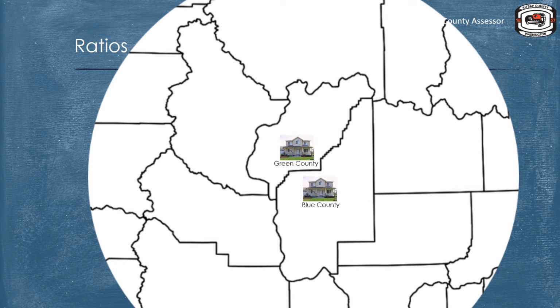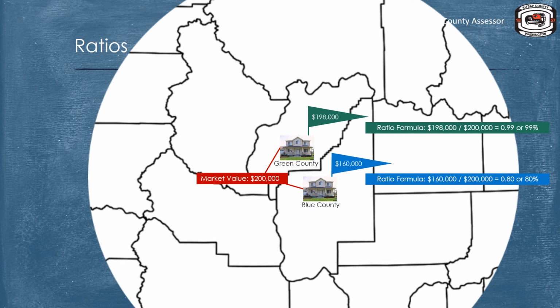Greene County has assessed Mr. Smith's property at $198,000. Blue County has assessed Mr. Jones's property at $160,000. So if both properties are identical and the market value is $200,000, it appears that Greene County is a lot closer to being at 100% of market value than Blue County.